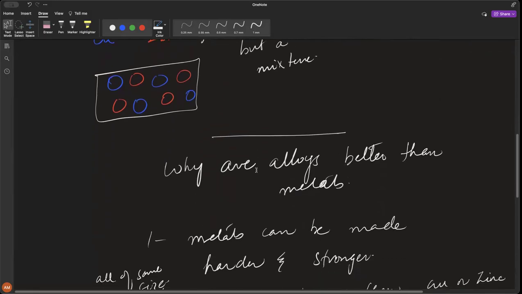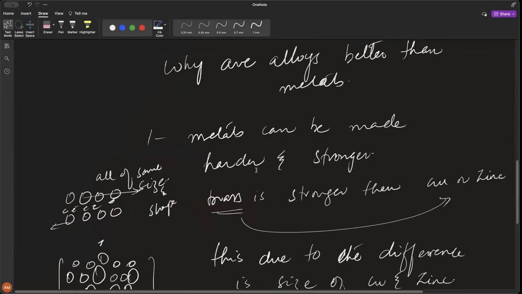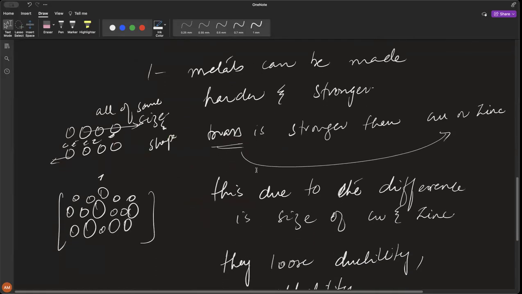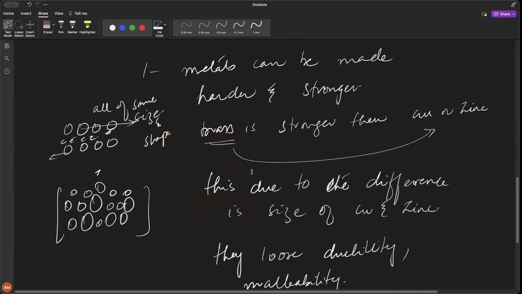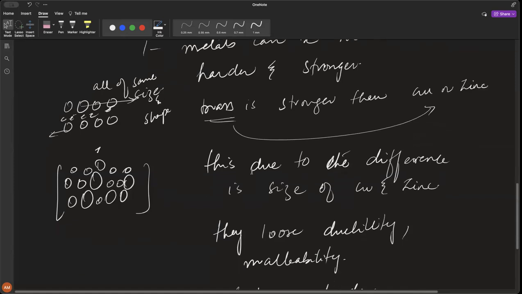So why are alloys better than metals? We were able to discuss that metals can be made harder. Why are they better? Because metals were soft. They can be made harder and stronger. Brass is stronger than copper and zinc individually, right? This strength comes from where? This is due to the difference in size of copper and zinc.